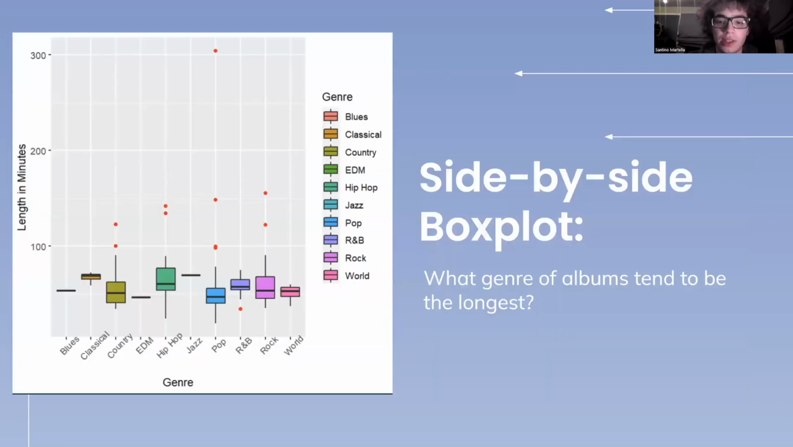After that, we created a side-by-side box plot to show us which genre of albums tended to be the longest in minutes. It turned out that jazz was the longest, followed by classical, hip-hop, and R&B. These were the genres with the longest median album length. We also found that EDM and pop had the shortest median album length. We also noted that pop had both the longest album with over 5 hours of music and the shortest album.